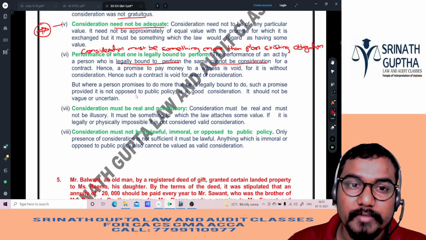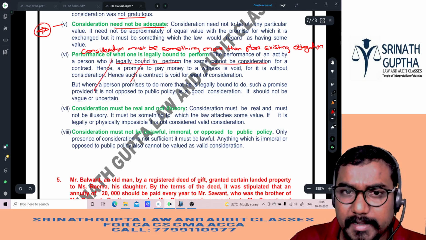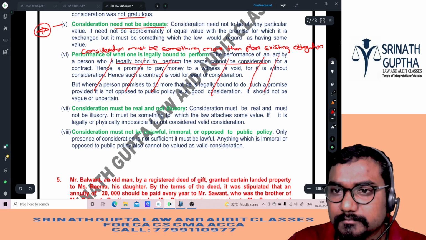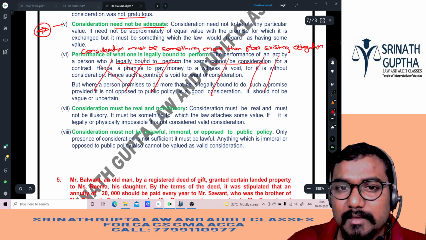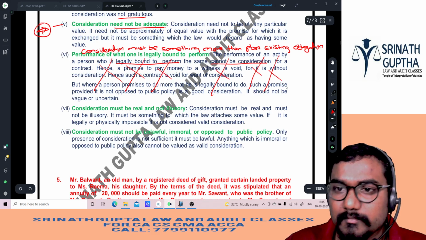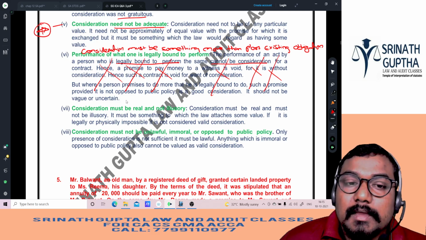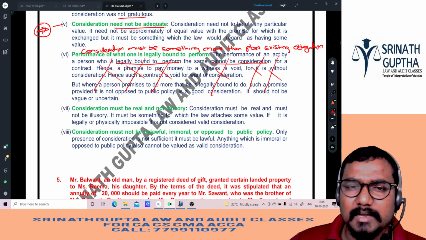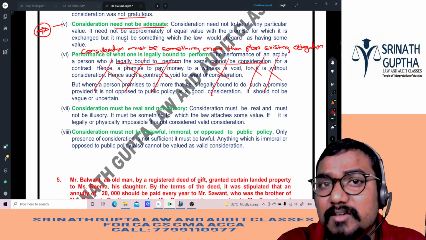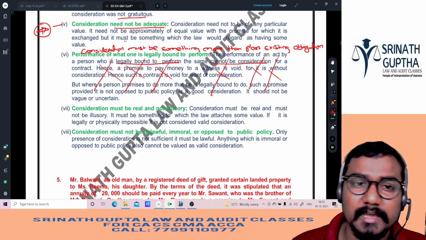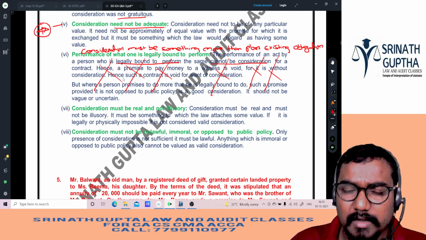It should not be vague and uncertain. If you are unable to remember this whole para, you can write like this. Consideration must be something more than the promisor's existing obligation. We have seen one case, the lawyer case, in the regular classes. This one is sufficient; what I have dictated above is sufficient instead of these four lines.